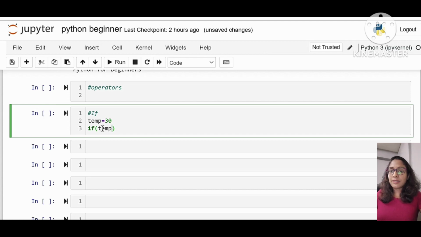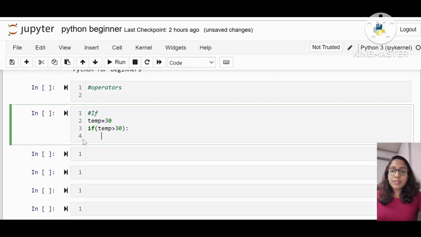If temperature is greater than 30, then you have to put a colon, enter. That means here an indentation comes. So this is called a block of code that we are going to create under here. If temperature is greater than 30, then print hot day.